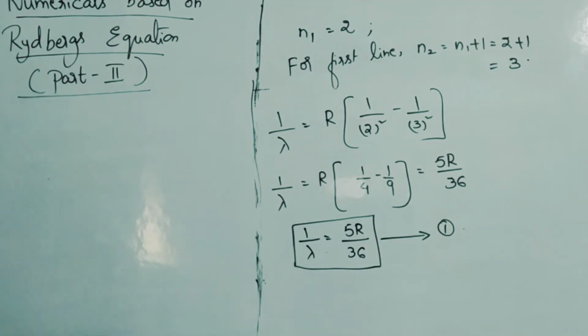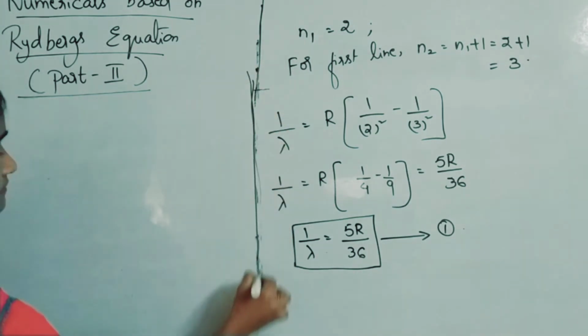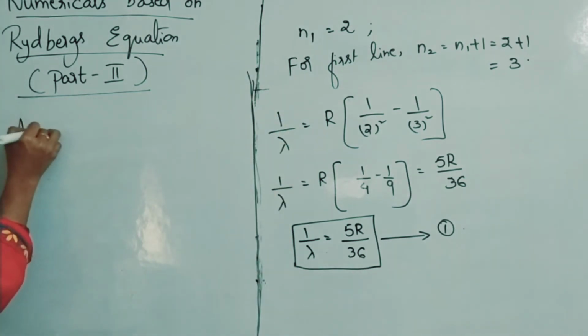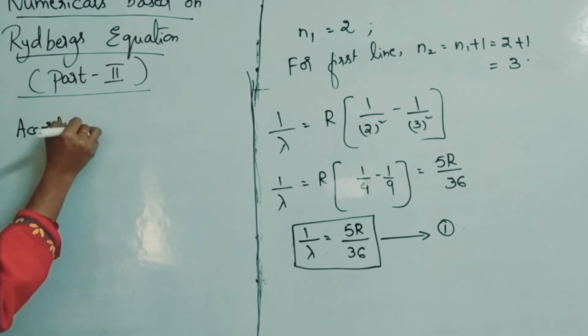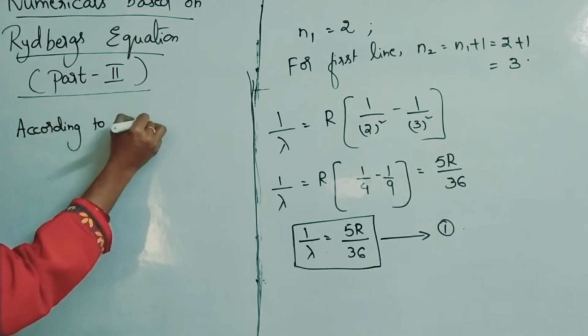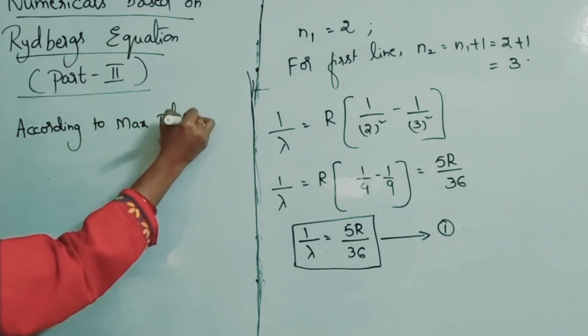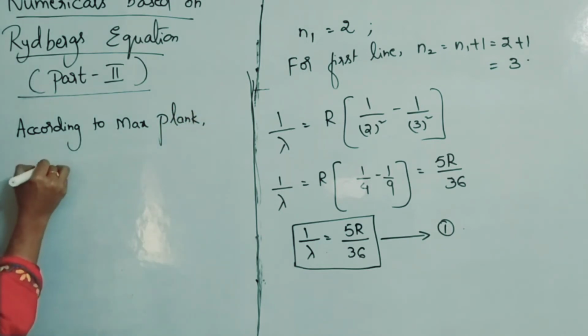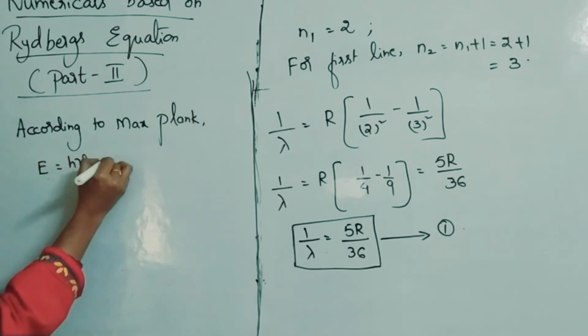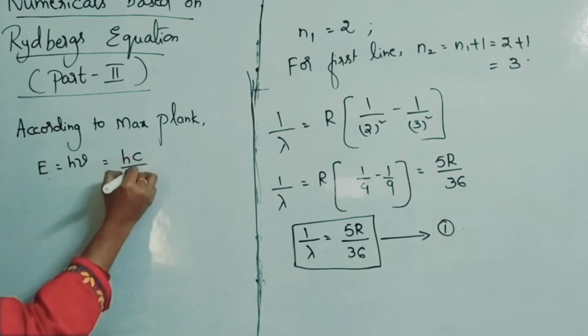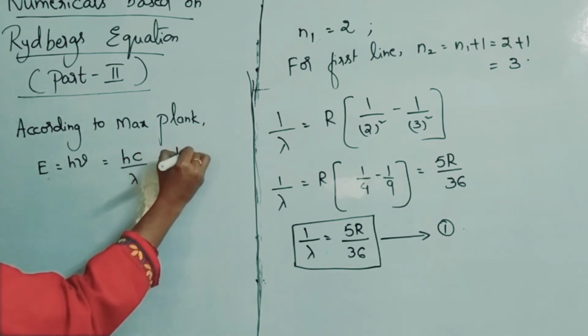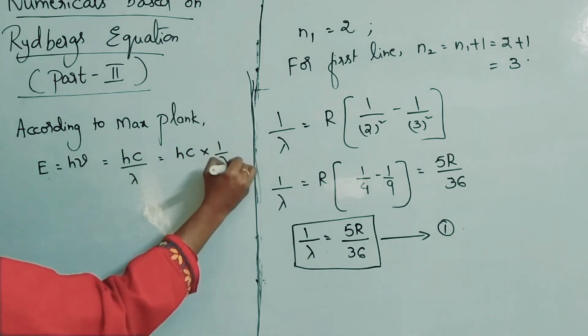According to Max Planck, E is equal to h nu, that is equal to hc by lambda, which can be written as hc into 1 by lambda.